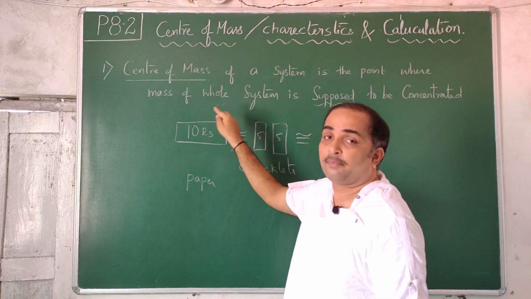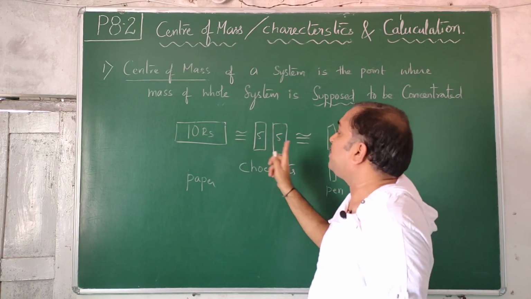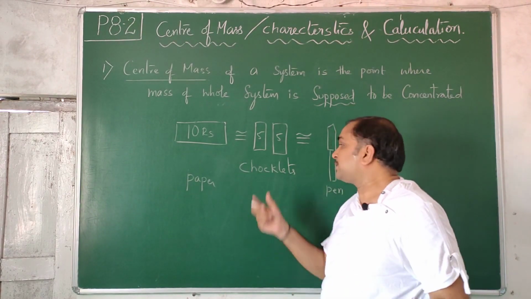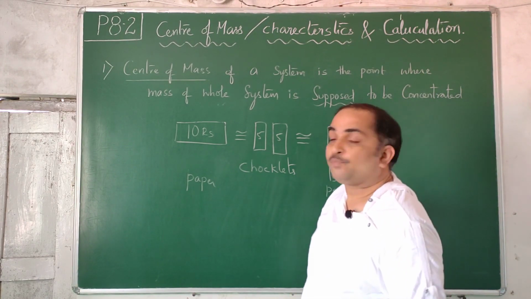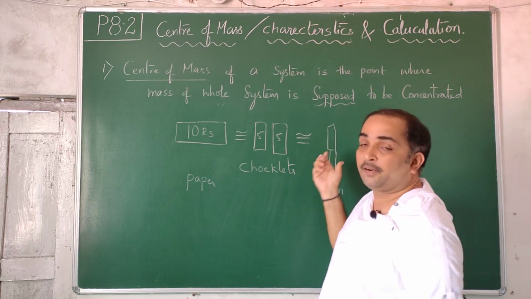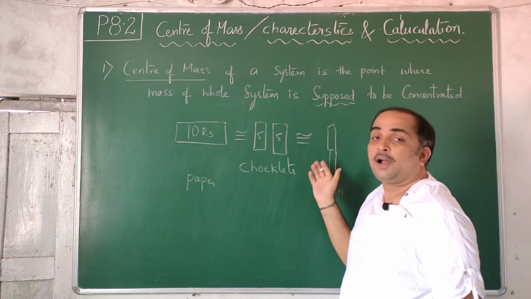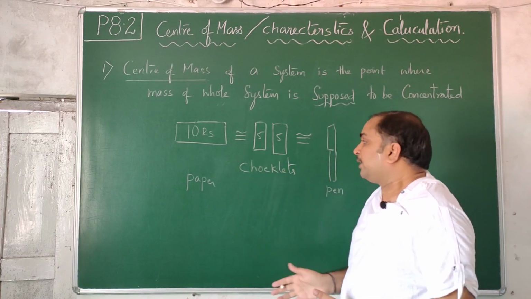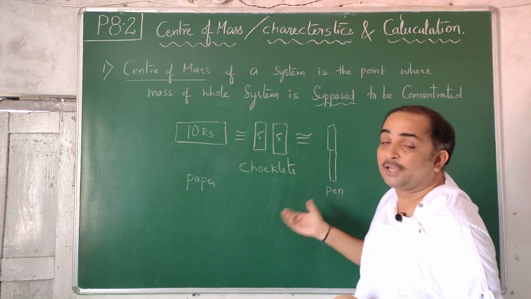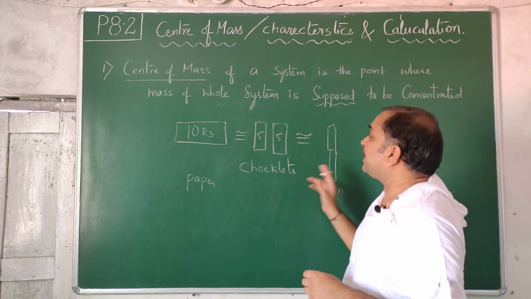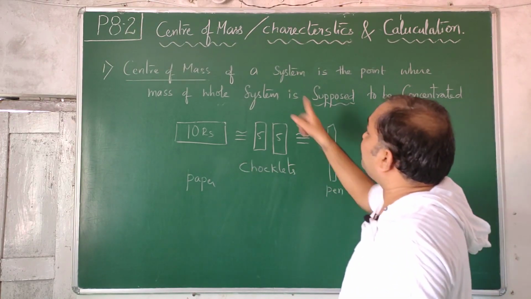A piece of government-published paper or currency note is supposed to be equal to 2 5-star chocolates prepared by the Cadbury company, which is equivalent to a pen from Reynolds or some company, a Montex pen. How are they equal? Paper, chocolate, pen, they are not equal, but value-wise they are equal. So this kind of thing we call supposition. How discrete these are, that much discrete the system is.